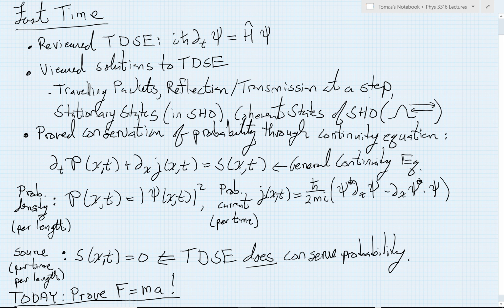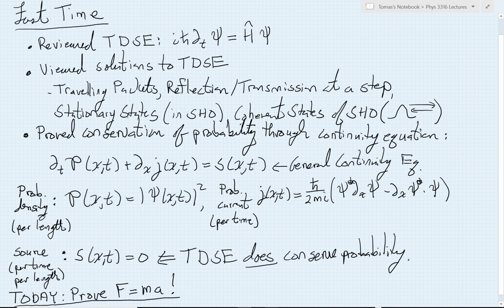We also saw these very interesting states, these stationary states. We saw them in the example of the simple harmonic oscillator, although they exist for any potential. The interesting thing about these stationary states is that the probability distribution doesn't change in time at all. There's a whole variety of different shapes to these, and these are very important states. We will learn more about them later on.